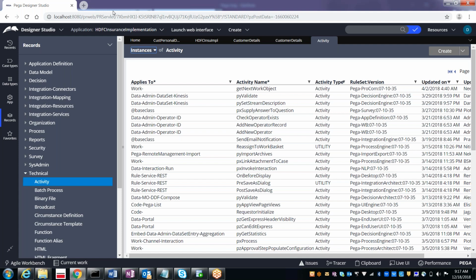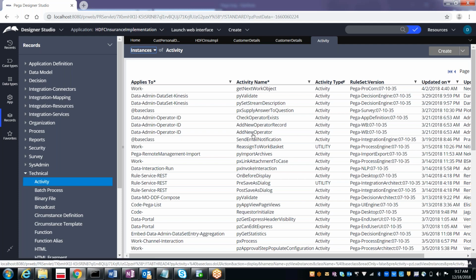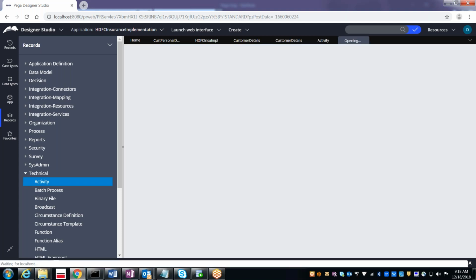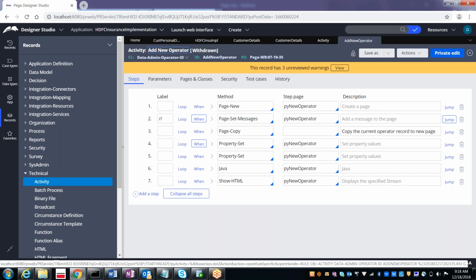Now in the Chrome, in the records technical activity, I'm seeing various activities. Let me open any of the activity names, like add new operator. As I said, in Pega everything is form based, so we will not be writing lengthy lines and lines of code.